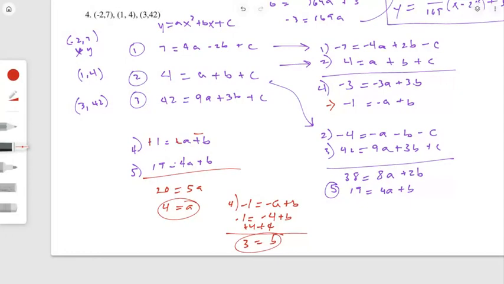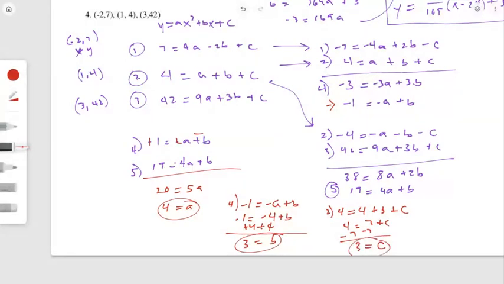I'm going to back substitute all the way into equations 1, 2, and 3. And so I'll pick equation 2. I've got the a value, I've got the b value, and I'm solving for the c. So c ends up being equal to 3.